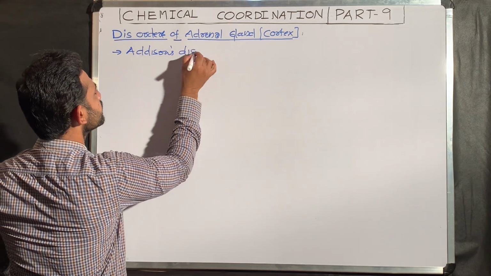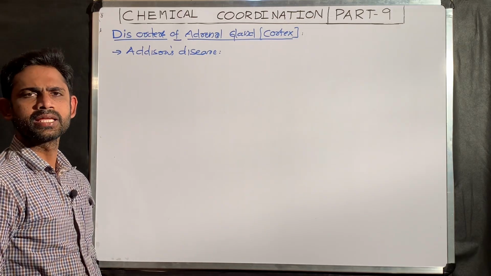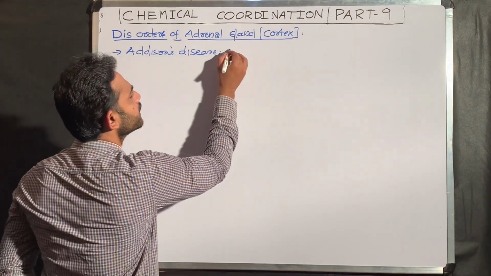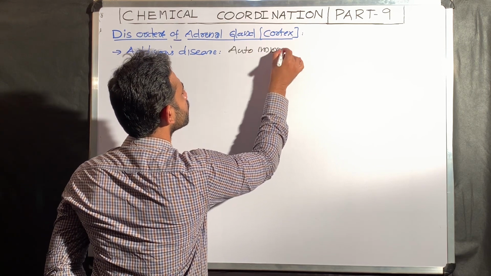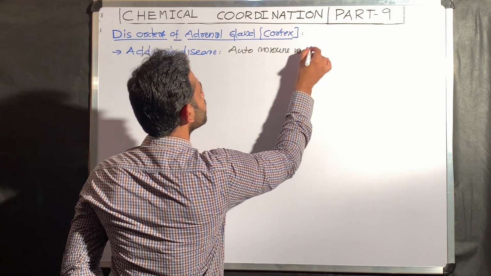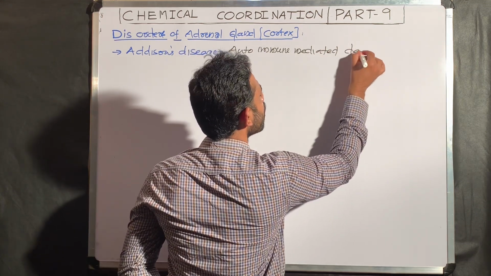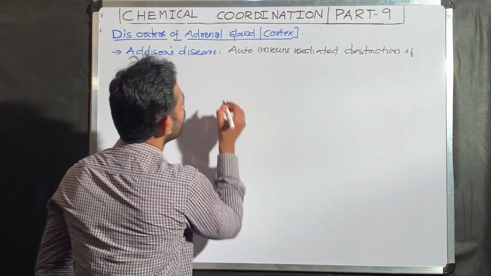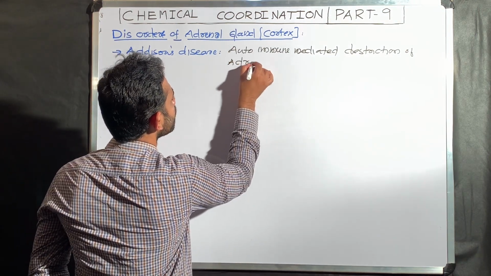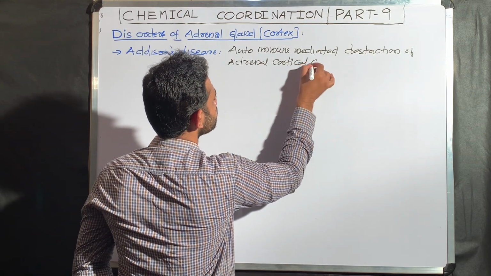Addison's disease. So what does it involve? It is autoimmune mediated destruction of adrenal cortical cells.